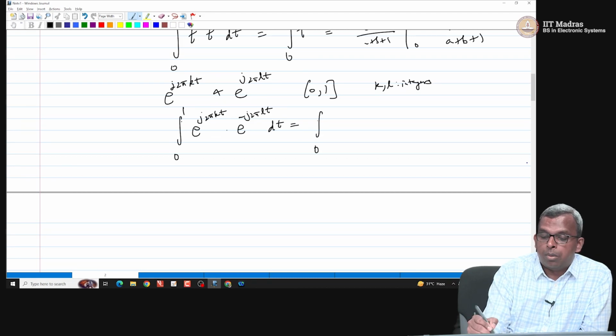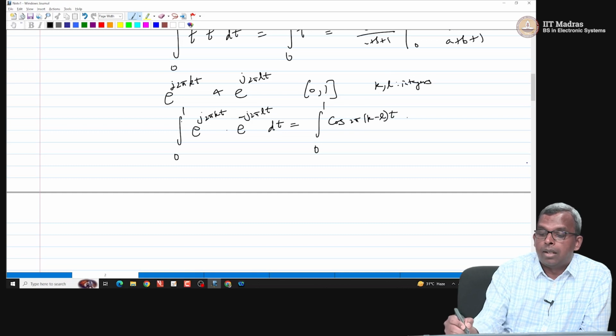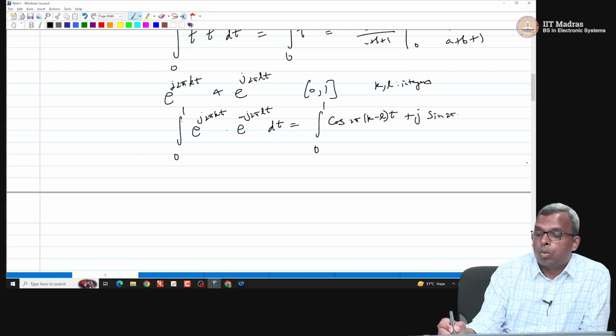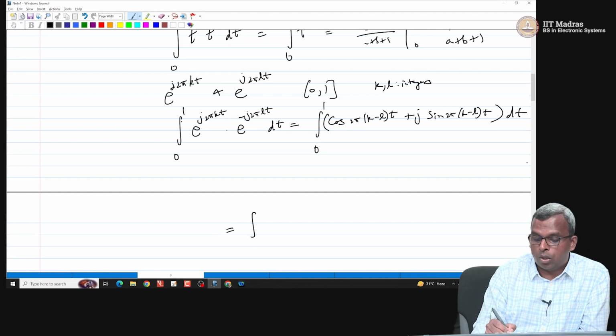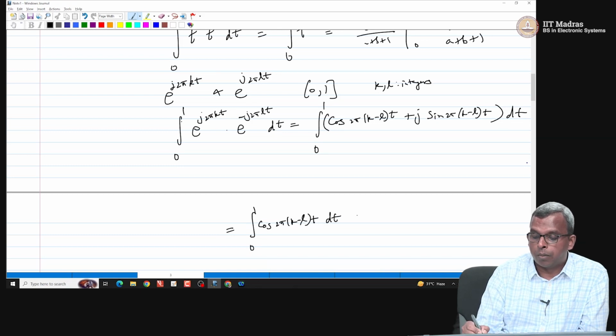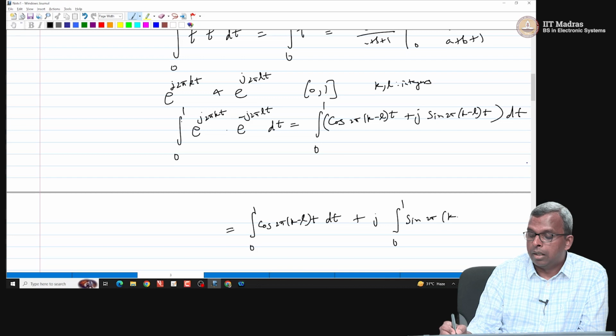So, this will actually become integral 0 to 1. So, it is e power j 2 pi k minus L t, right. So, it is cos 2 pi k minus L t plus j sin 2 pi k minus L t dt. So, this is the integration. What you have to do is just split it into the real part and the imaginary part and do both separately. There is no problem here, it is just a function of one real variable. So, there is no real issue here. You can just do this plus j integral 0 to 1 sin 2 pi k minus L t dt.